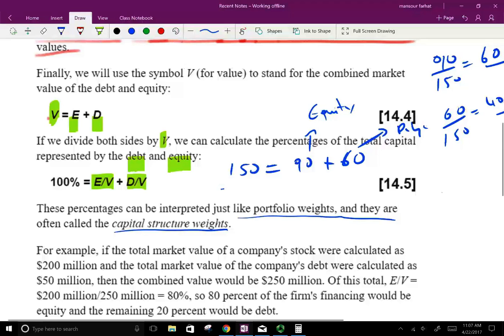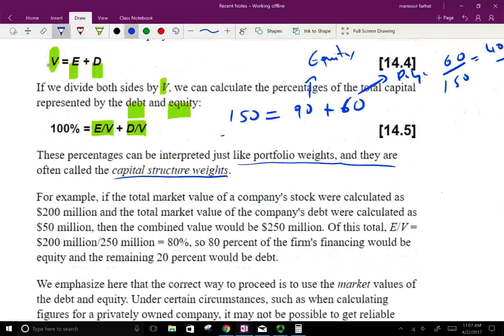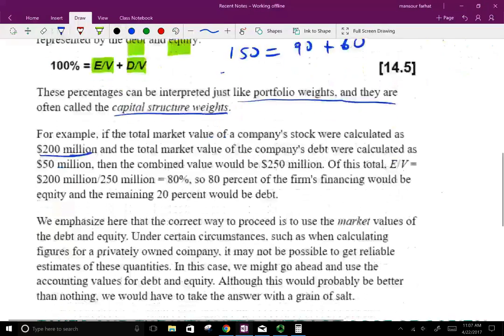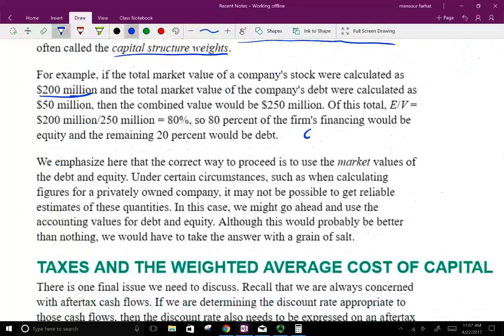Okay, let's look at an example. If, for example, the market value of the company's stock was calculated as 200 million, so equity value is equal to 200 million, and the total market value of the company's debt is 50 million. Okay, so what is the capital structure of this company?